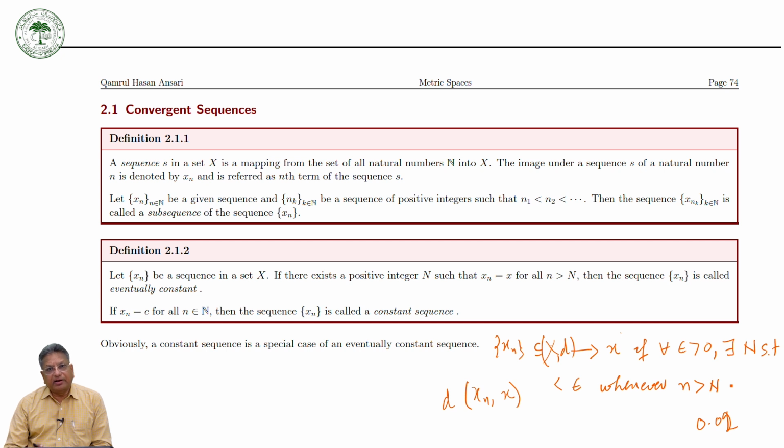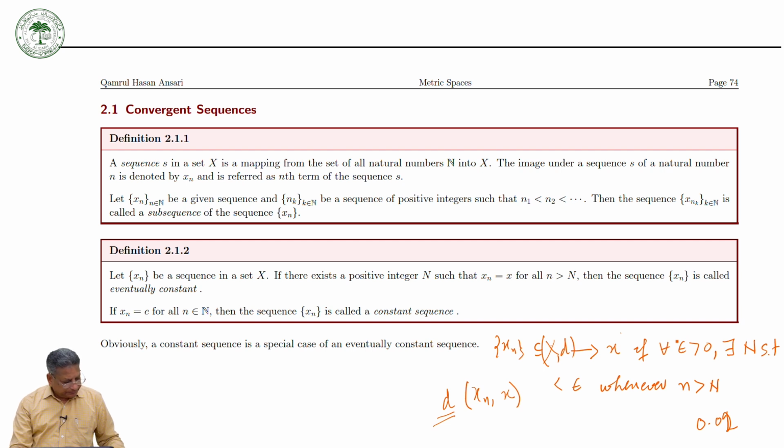But it can be defined only if the set X is equipped with a metric. You will see that with respect to different metrics, a sequence may converge or may not converge. With respect to one metric a sequence may converge, but with respect to another metric the sequence may not converge, because we are taking the distance between xn and x to be less than epsilon.